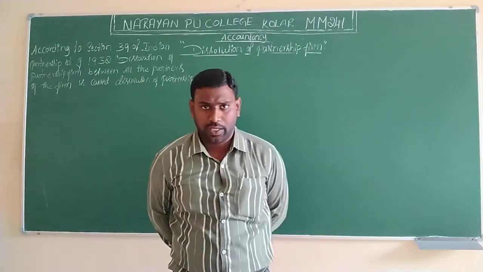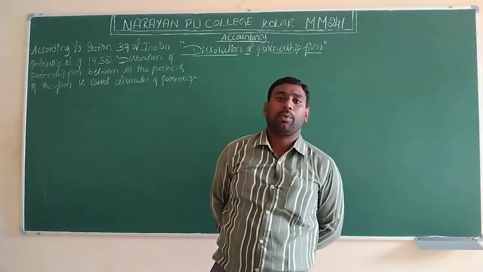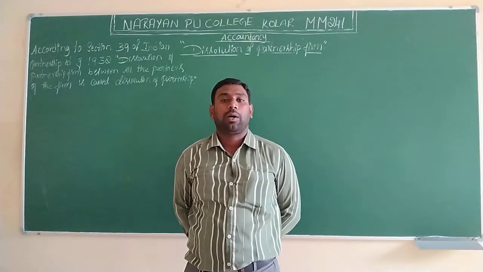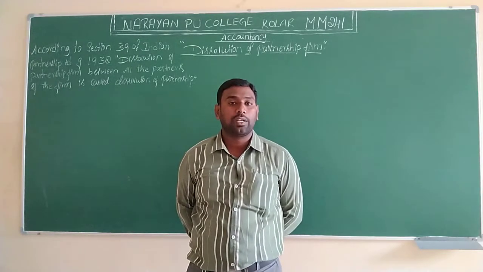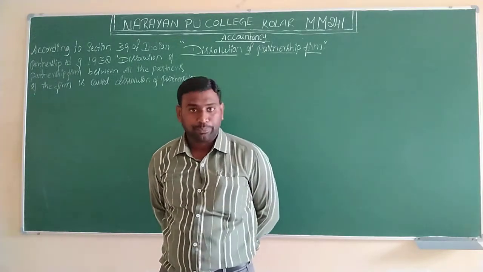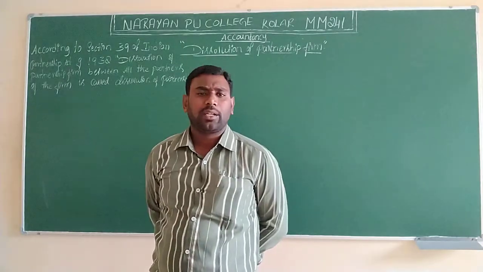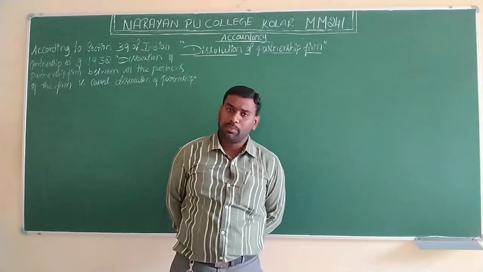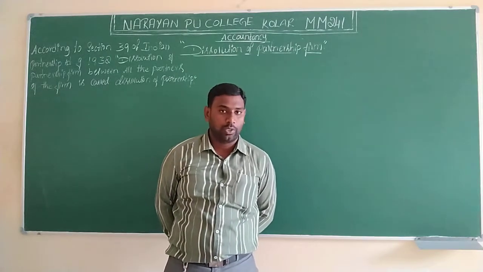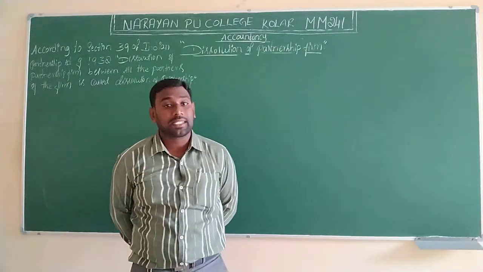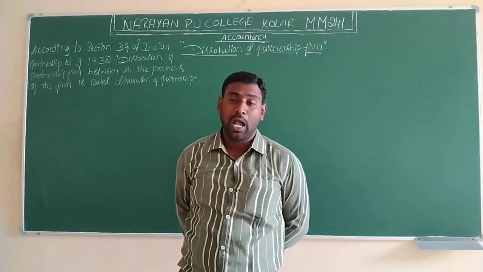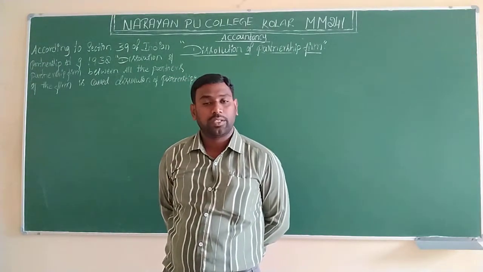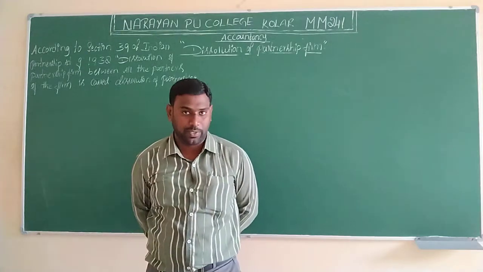If the partner is facing illness, if the partner crosses the age limit of 60 years, if the partner behaves abnormally, if the partner is doing unethical activities in the business, during that time the partner may retire from the business. That also we have to learn. And how the accounts will be settled at the time of retirement, how the accounts will be changed at the time of admission, all that we learned in our previous videos.